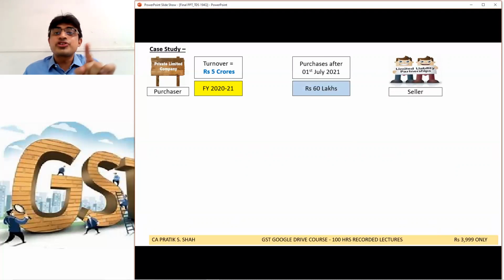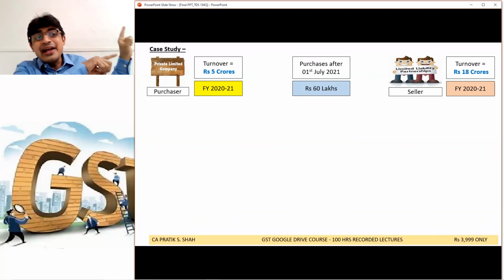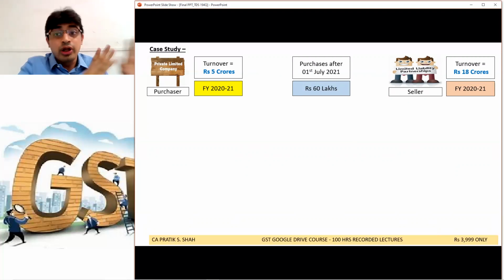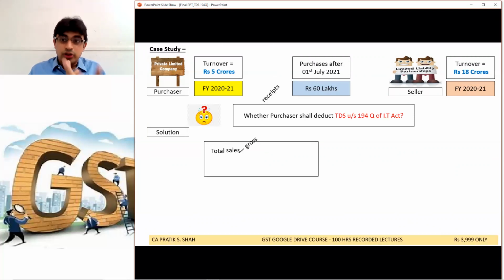I will tell you. Purchase after 1st July is 60 lakh rupees. The company's turnover is below 10 crore. The turnover of the seller is 18 crore. So the buyer's turnover is below 10 crore, but the seller's turnover is above 10 crore. Now tell me, whether purchaser shall deduct TDS under 194Q.